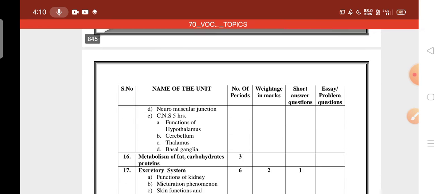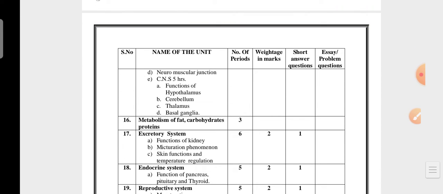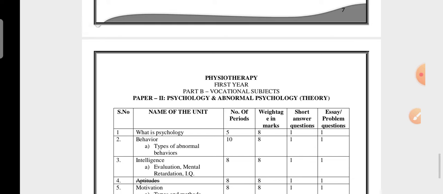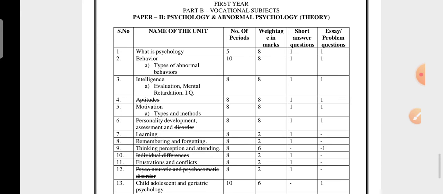Okay, in MLT, students may have all the medical related courses. Compulsorily, the students may have the anatomy and physiology course, physiology subject. Okay, next coming to the second paper, which is psychology and abnormal psychology. In this also, okay, what is psychology, behavior.